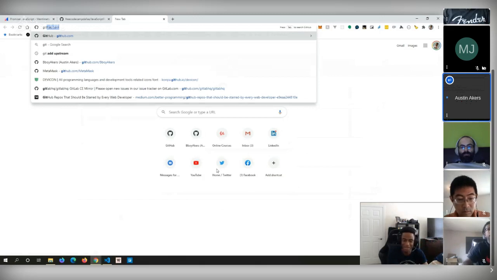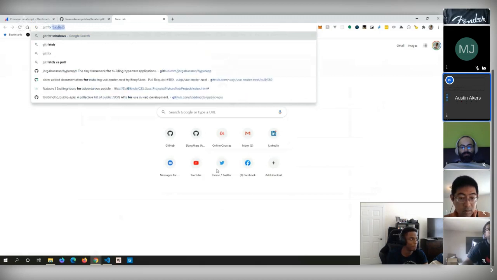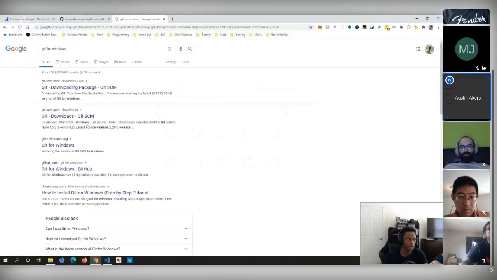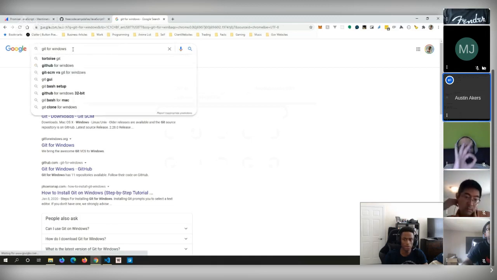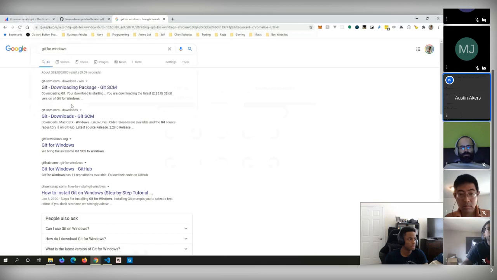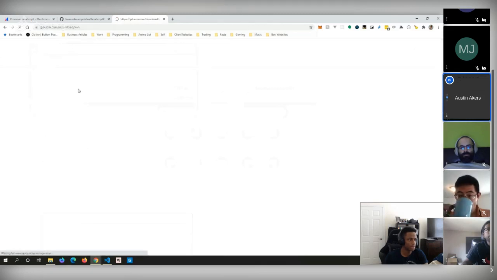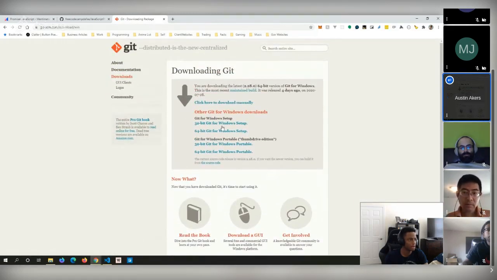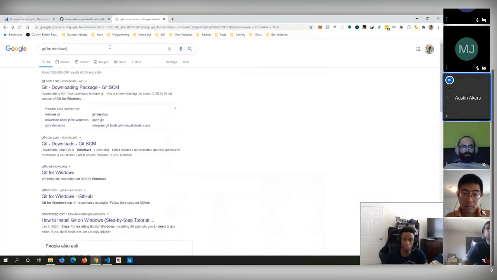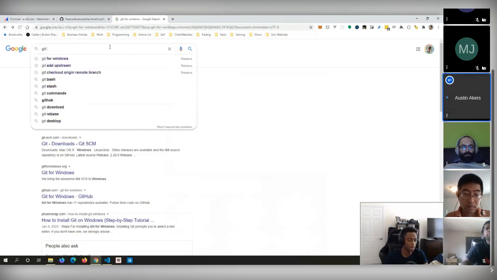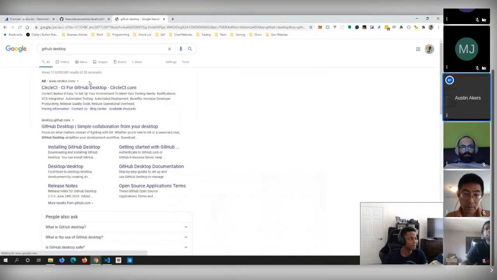And I'm using Windows right now, as you can see. But if you do have a Windows machine, you could do Git for Windows. I think there's also GitHub Desktop. As I said, I use Git for Windows, and that's this right here. I think it's this one. And you can download it. Very easy to set up. Shouldn't have any problems. And yeah, should be perfectly fine. And then there's also GitHub Desktop or something like that.